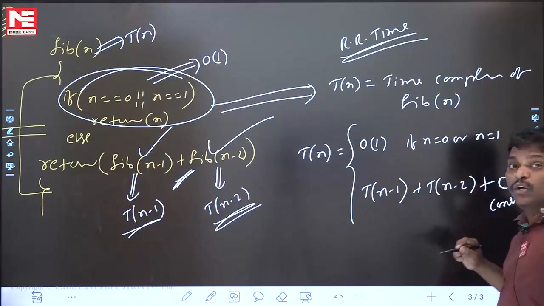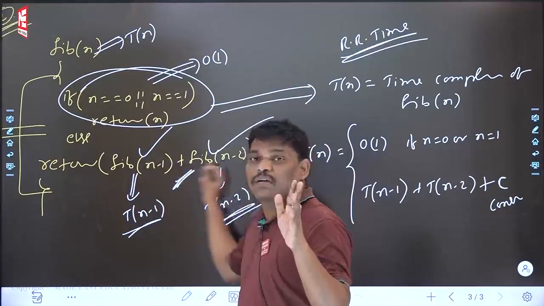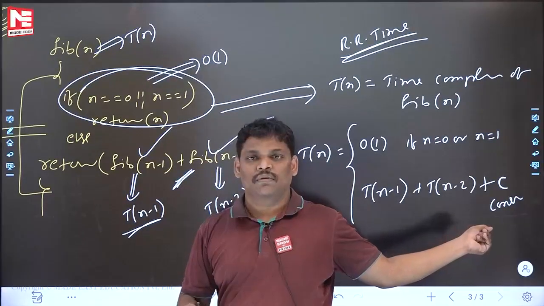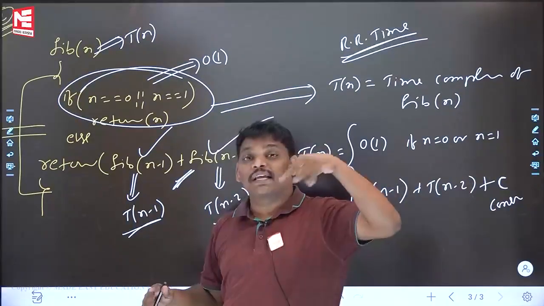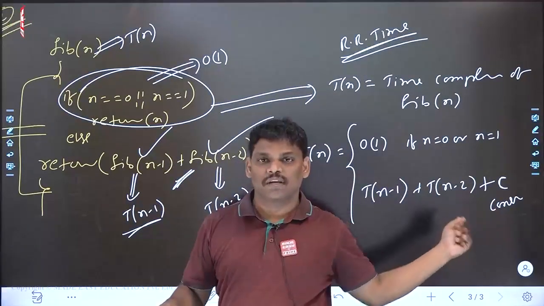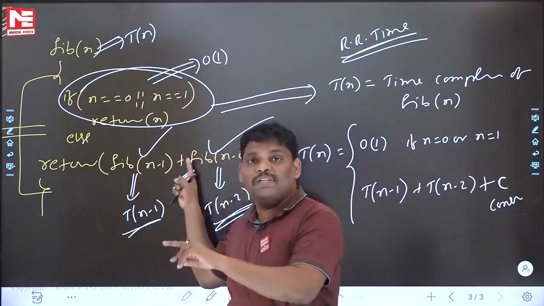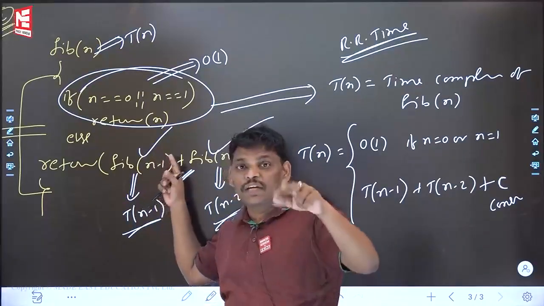Try to remember this, everyone. In the else part, recursions are there, so write the recursions first. How many recursions are there in the else part? Write that many. After writing the recursions, please be careful. If one loop is there running n times, then write plus n. If one more inner loop is there in the else part, write n square.